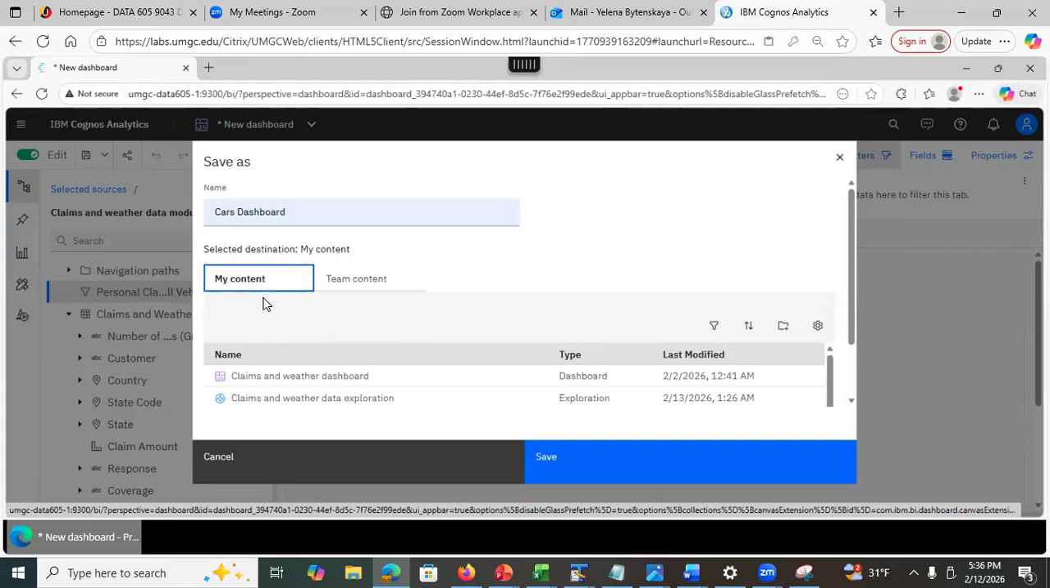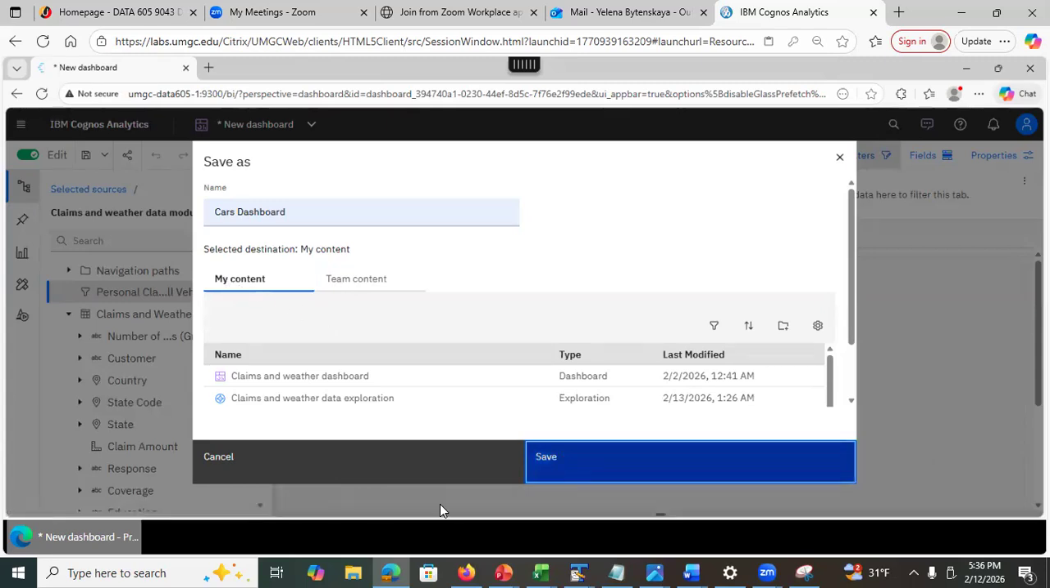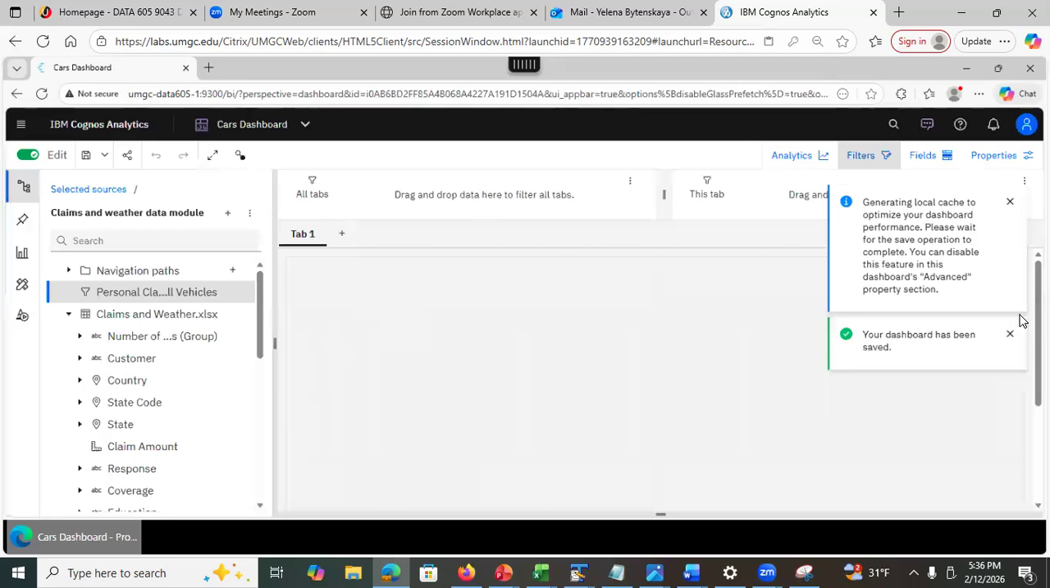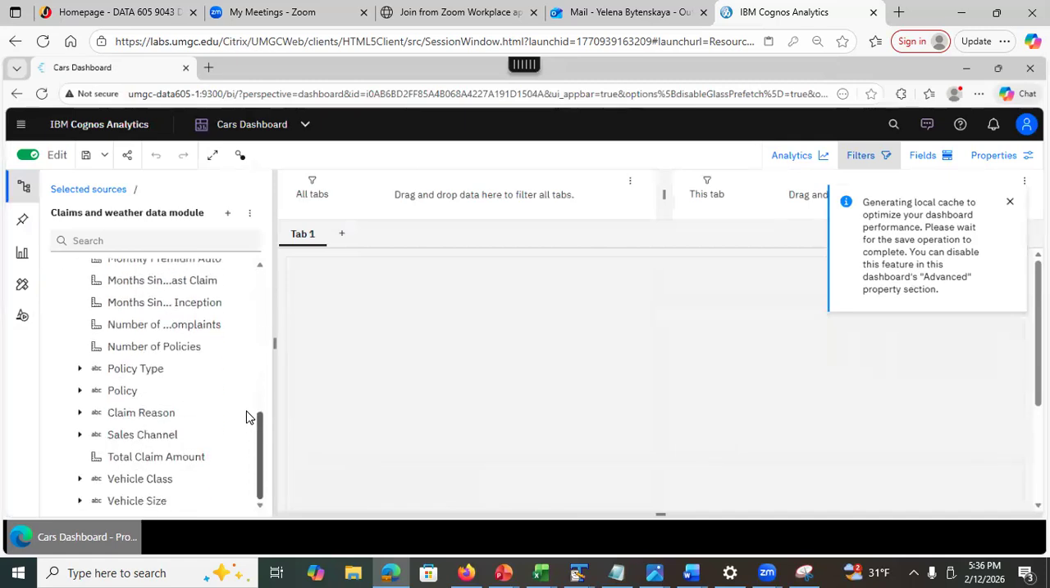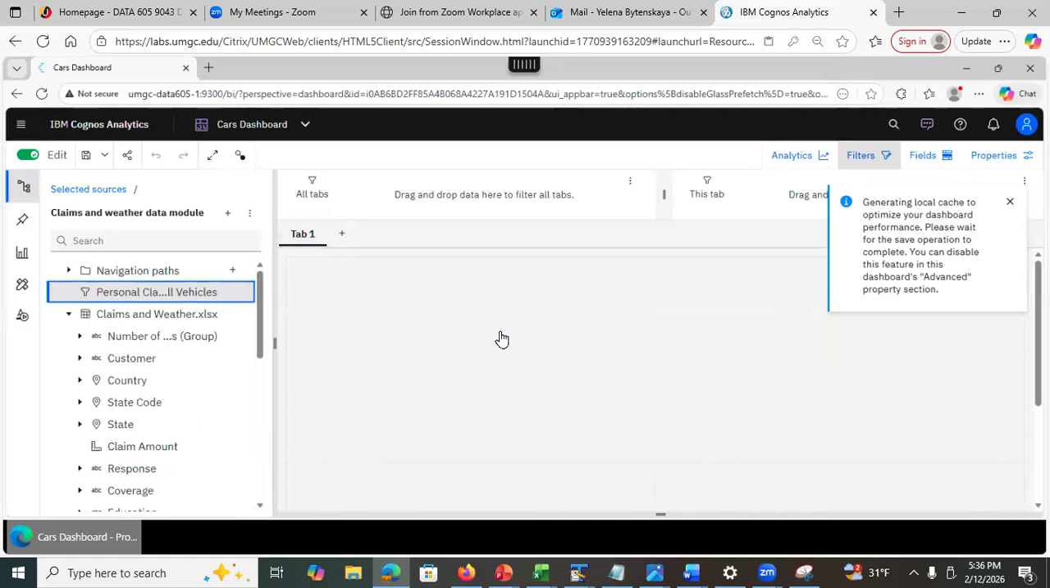Because you don't want anybody who has access to the university to see your work, right? And it's gonna be a mess, right? It's gonna be a clutter. So that's why everybody saves the work only to my content. All right? Save. It's gonna save to my content. See that message says the dashboard was saved.